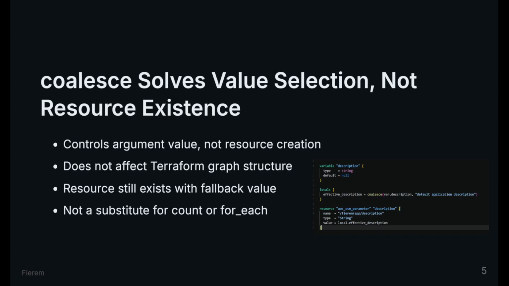Coalesce decides what value an argument receives. The mechanism is argument fallback, not graph pruning. The outcome is that the resource still exists in the plan as long as the resource block exists. This is different from count or for_each, which decide whether instances exist at all. A beginner can misuse coalesce when they actually need conditional creation. That causes Terraform to create a valid resource with a fallback value instead of skipping the resource.